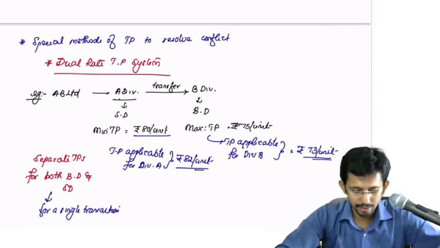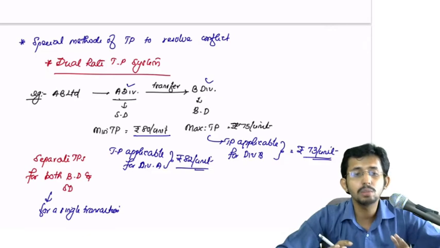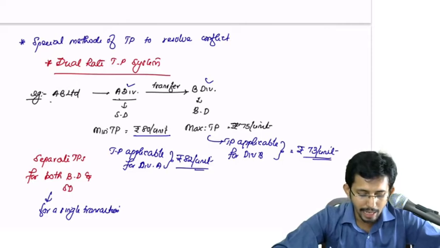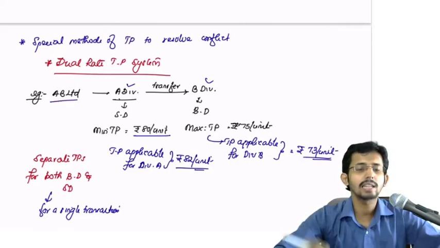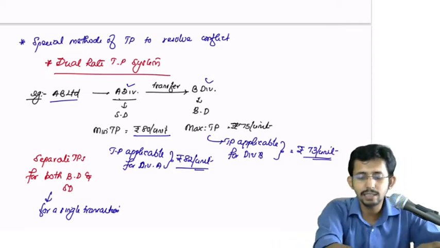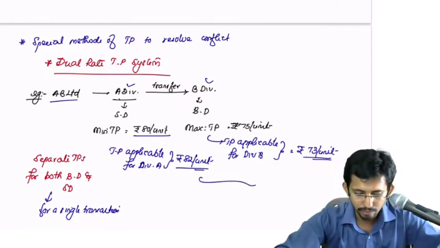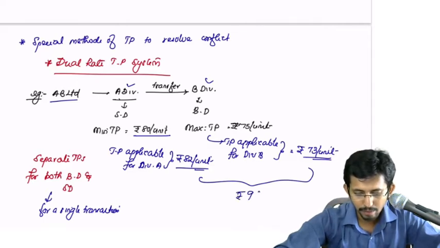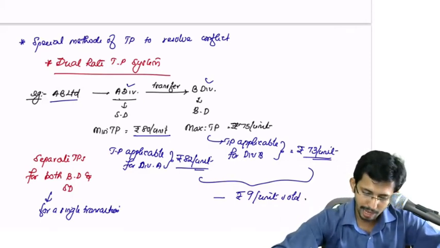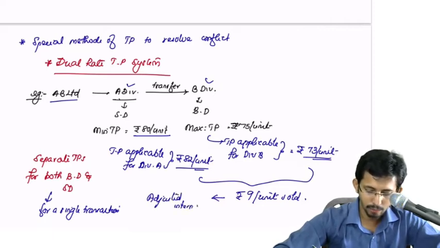So naturally what will happen? Both division A and division B are happy to transfer the goods internally. Now the question is, what will the company, AB Limited, do with respect to these different transfer prices? One party, the buying division, charges 73, whereas the selling division charges 82. There is a difference of how much? 9 rupees per unit sold. What to do with this rupees 9? This will be adjusted internally. How can it be adjusted internally?